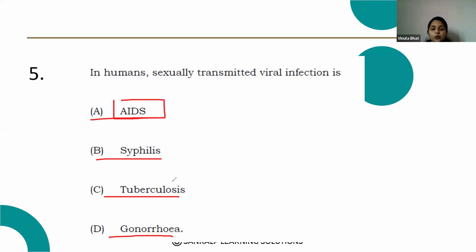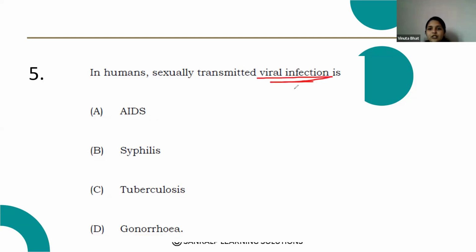And syphilis and gonorrhea are sexually transmitted diseases too, but they are not viral. Here, gonorrhea and syphilis are bacterial infections. But AIDS is the sexually transmitted viral infection. Which virus causes AIDS? That is HIV.